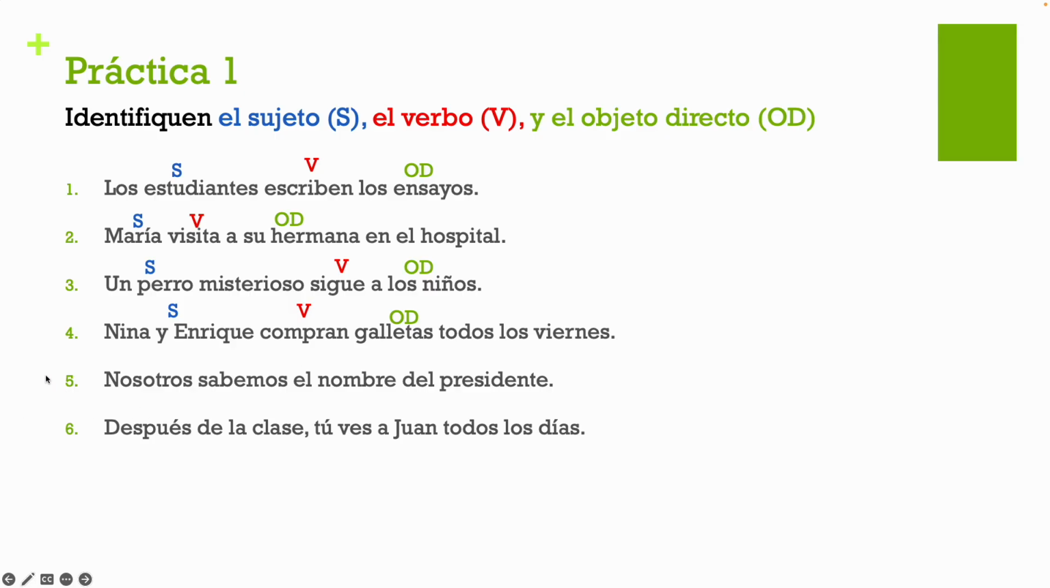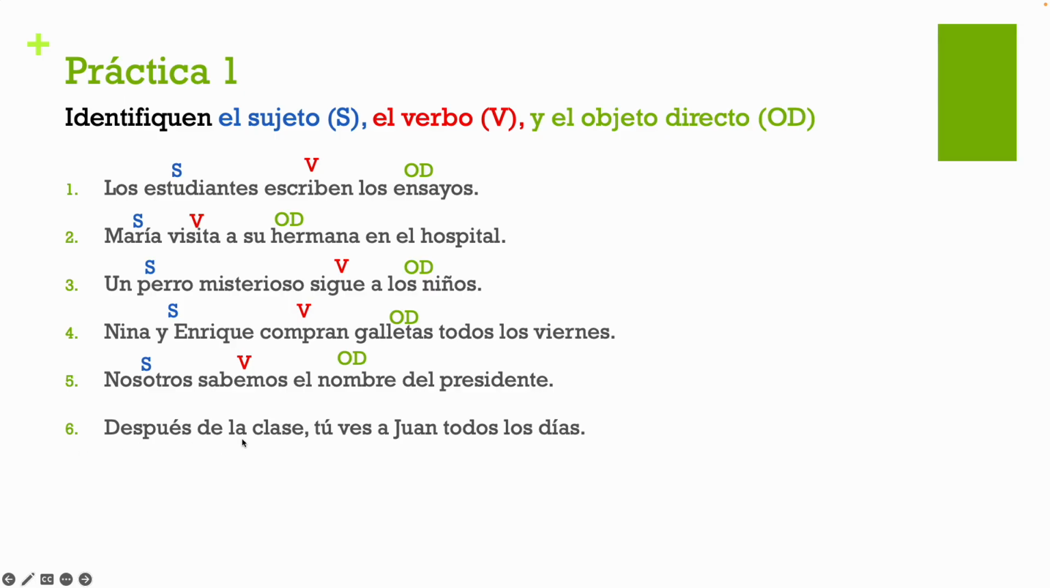5. Nosotros sabemos el nombre del presidente. Okay. Entonces, sujeto, nosotros. Okay. Verbo, saber, sabemos. So we know. We're the ones who know this information. And what do we know? El nombre del presidente. In this case, actually, this whole part, el nombre del presidente, is our direct object because we know the name of the president, right? We're not saying we know the president, we're just saying we know the name of the president.